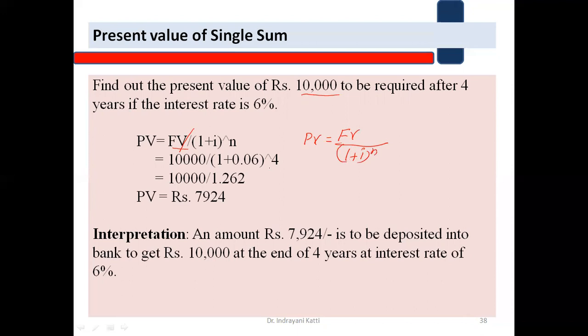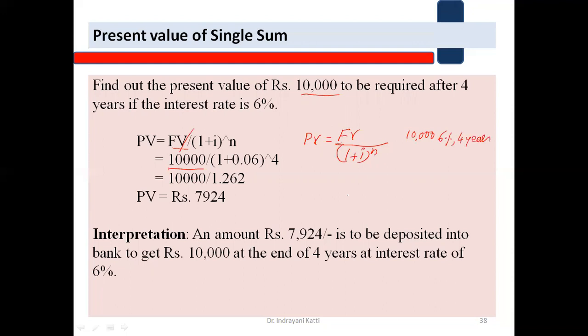Okay, so how is it done? Now take future value as 10,000 rupees. 10,000 is divided by 1 plus i. i is how much? 6%. Okay, so that's how we write it here: 10,000 at 6%, for 4 years.